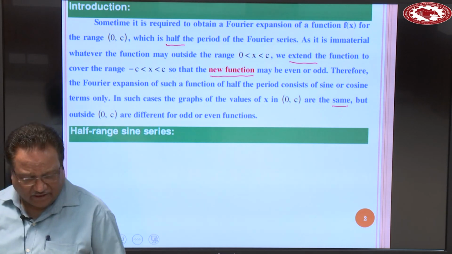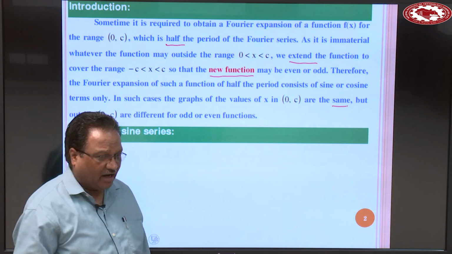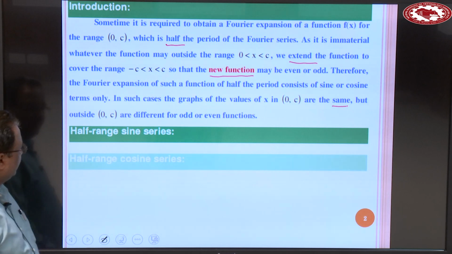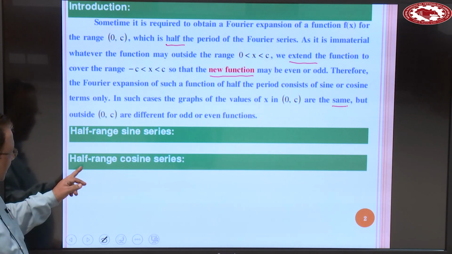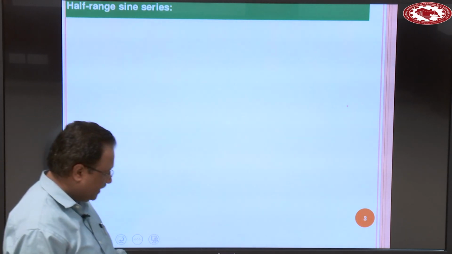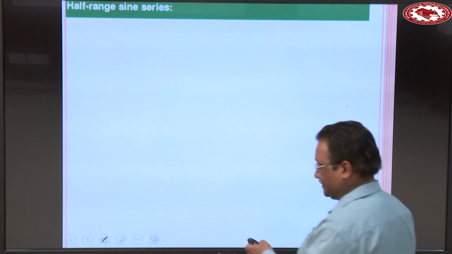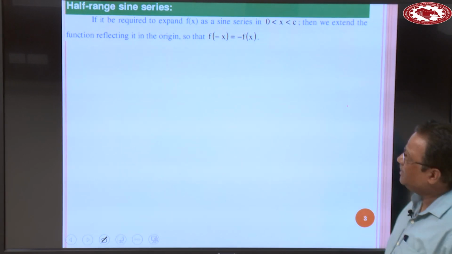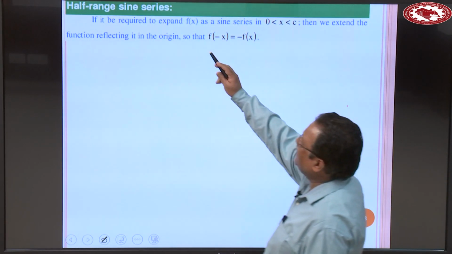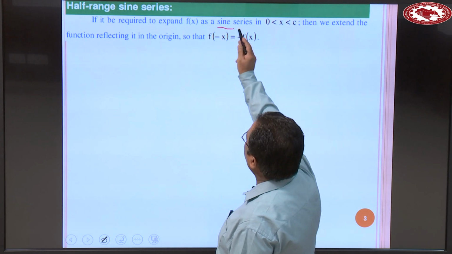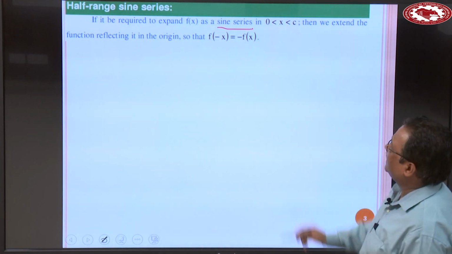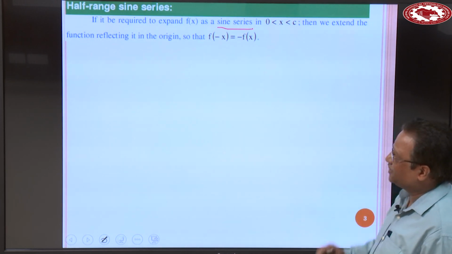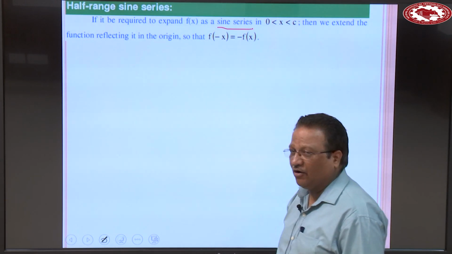So next part is how can we develop half range sine series or half range cosine series. So we have half range sine series and half range cosine series. Now let us develop half range sine series. If it be required in a problem to expand f(x) as a sine series in 0 less than x less than c, then we extend the function reflecting it in the origin.